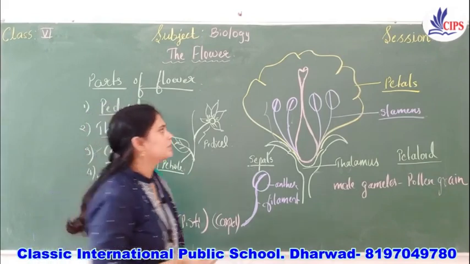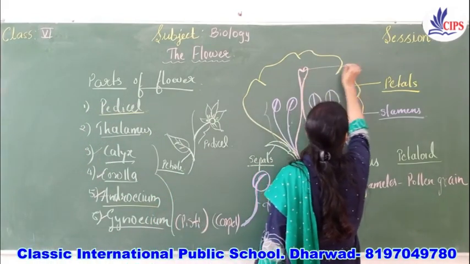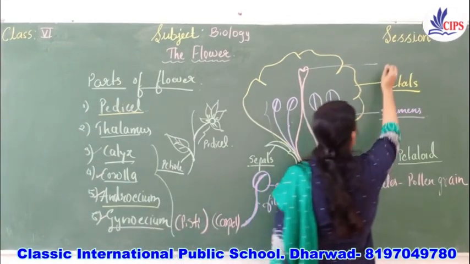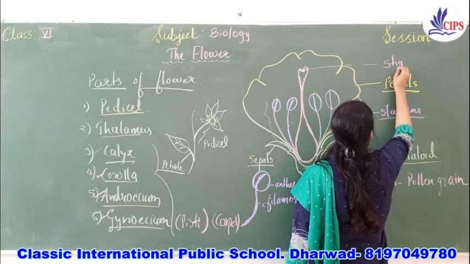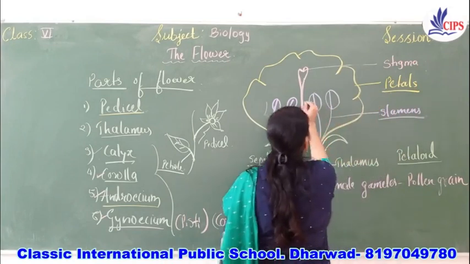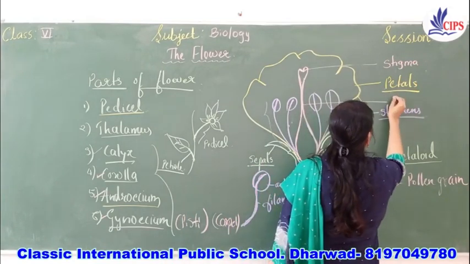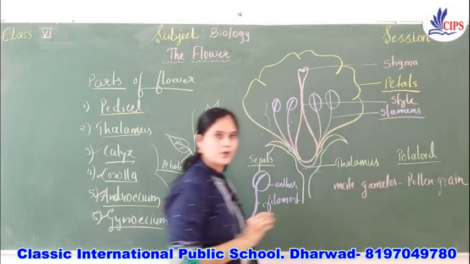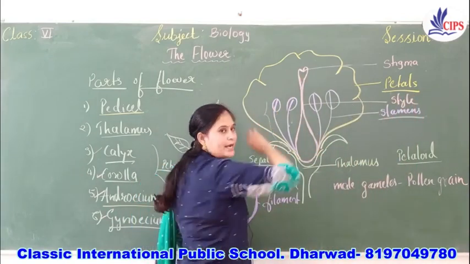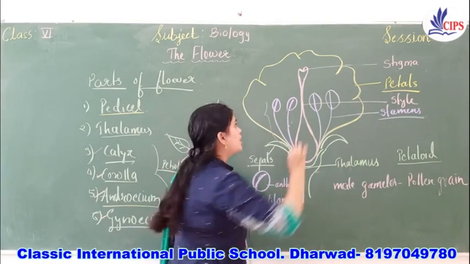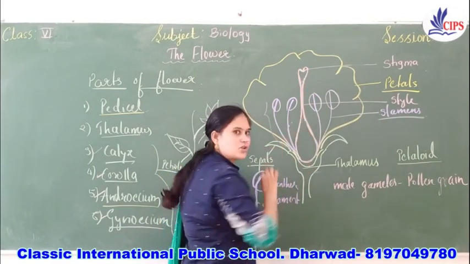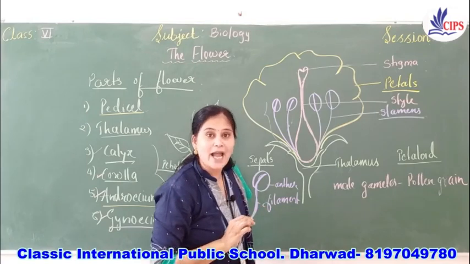Which are those? This part is called a stigma, and this part is called style. At the terminal end, it is called a stigma, and to this stigma there is a long tube-like structure which is called a style.